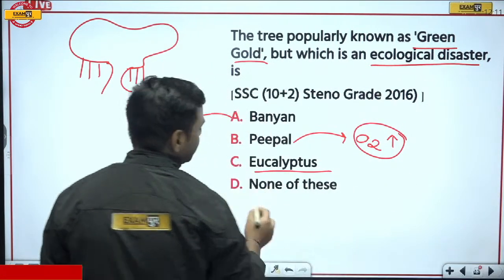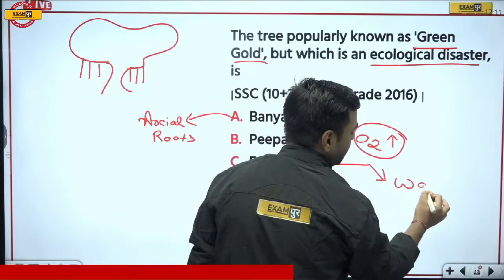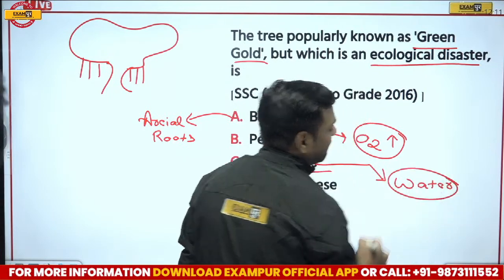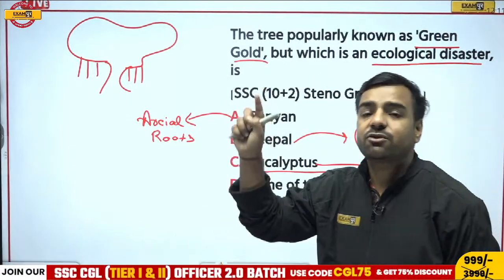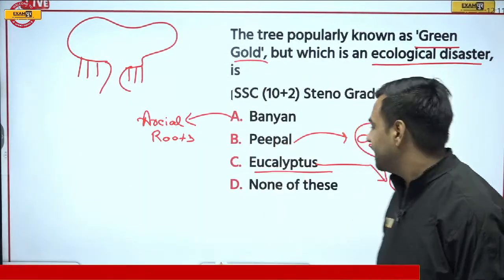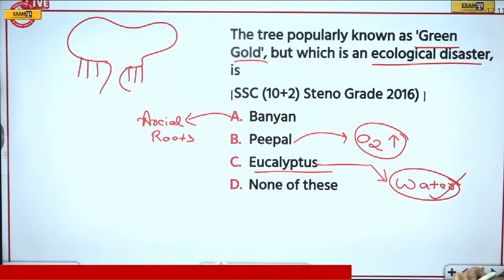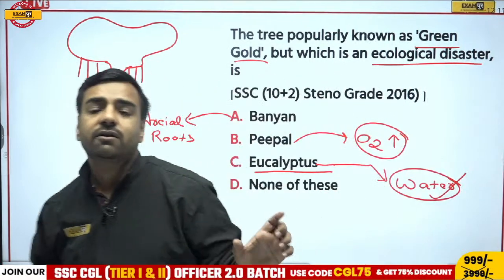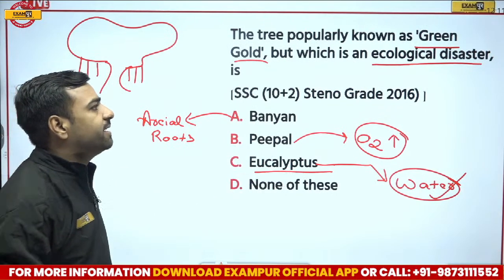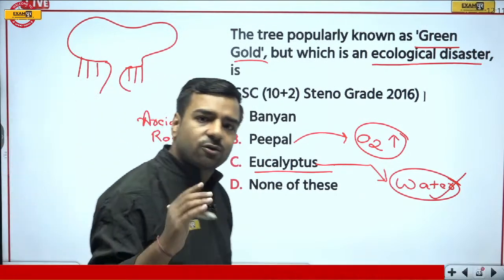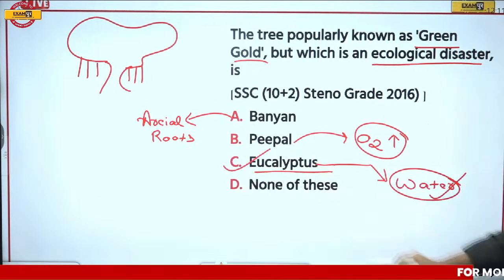The reason behind it is that this eucalyptus absorbs a lot of water. And because of this, what happens? The water which is there at the underground level is actually degrading. Hence, we will say that eucalyptus is the one which is decreasing the level of water from the earth. So it takes a lot of water, right? And that's why it is considered an ecological disaster. And yes, obviously it is toxic in nature. So here option C, that is eucalyptus, is going to be the correct answer.